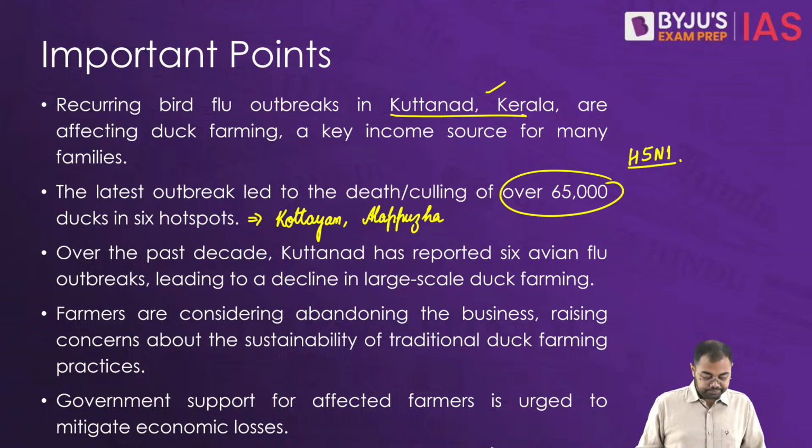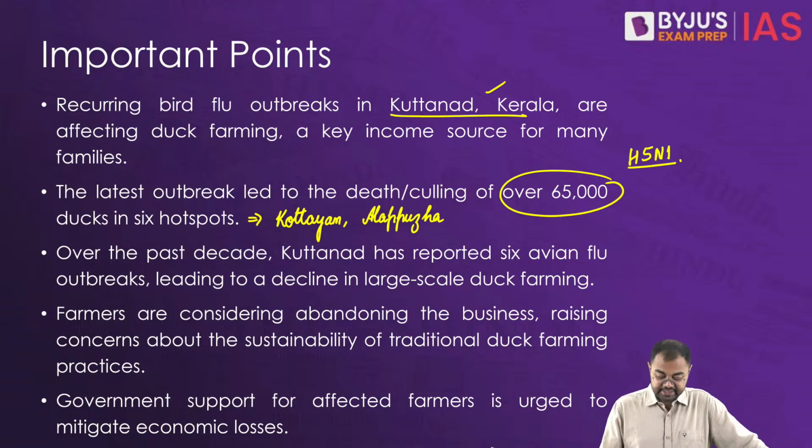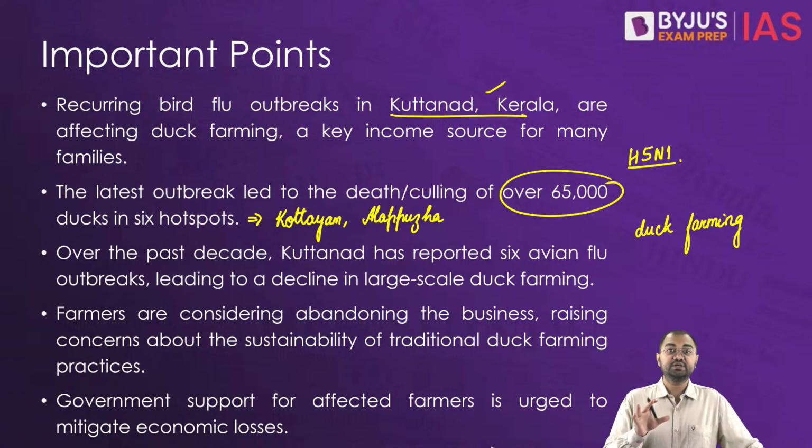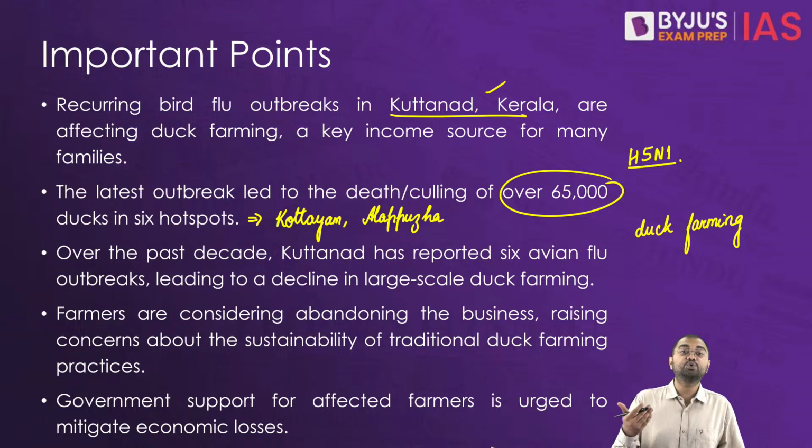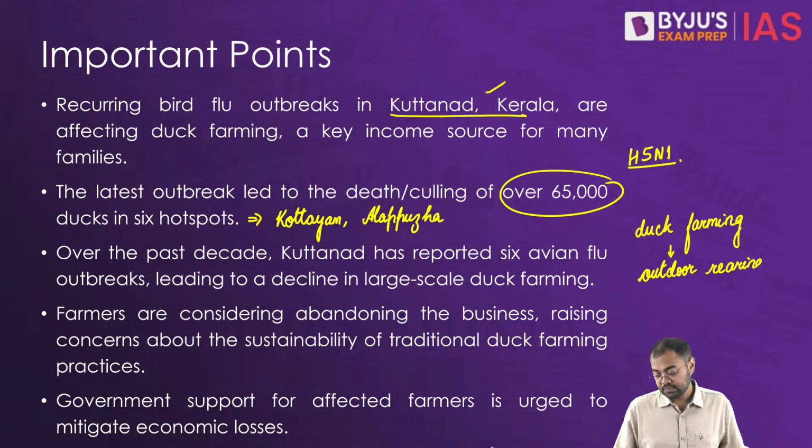So overall, just remember that when it comes to duck farming, typically it is done in the open environments, right? It is more of outdoor rearing, correct?